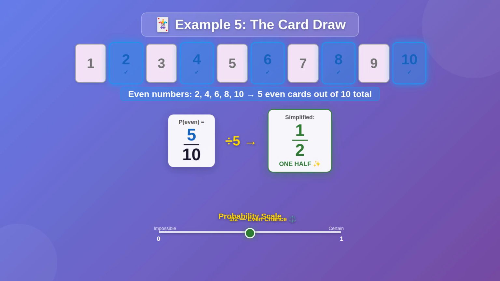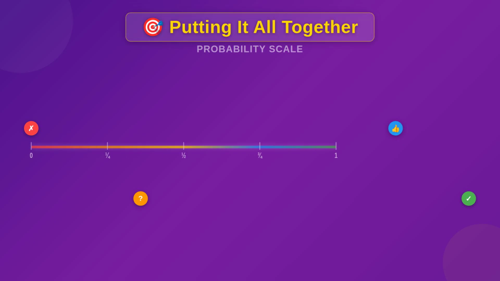Let's simplify. 5 and 10 are both divisible by 5. 5 divided by 5 is 1, and 10 divided by 5 is 2. So the probability simplifies to 1/2, right in the middle of our scale, an even chance.